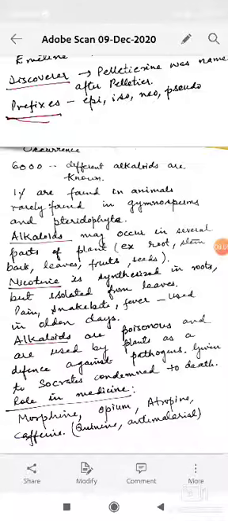So, this was our topic today. We have covered the introduction, definition, nomenclature of alkaloids and occurrence of alkaloids.